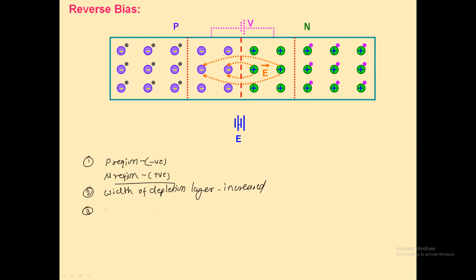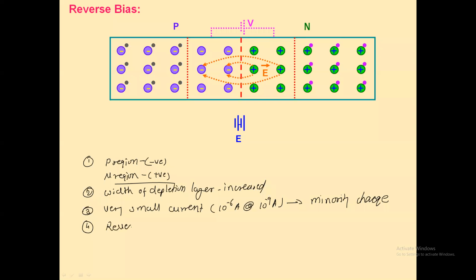The third thing is that a very small current will flow in a reverse bias diode, and that current is in the order of 10 raised to minus 6 ampere or 10 raised to minus 9 ampere, meaning microampere to nanoampere, and this is because of only minority charge carriers. Get my point? The fourth thing is that this small current is called reverse saturation current.